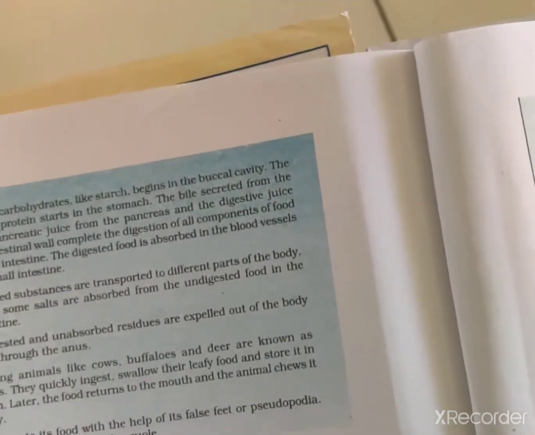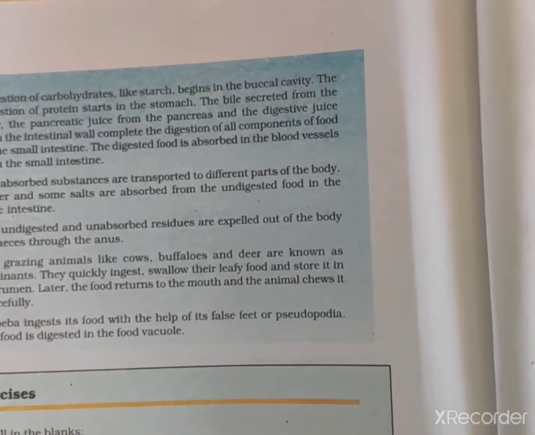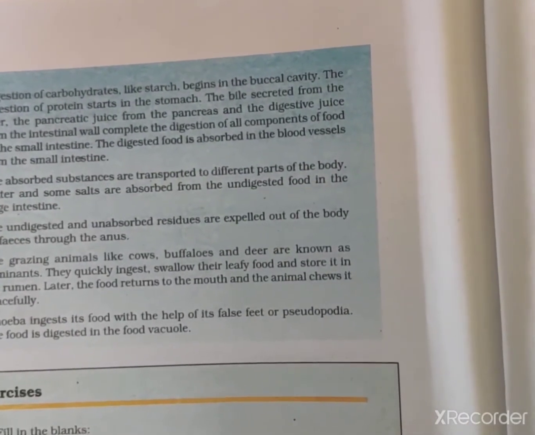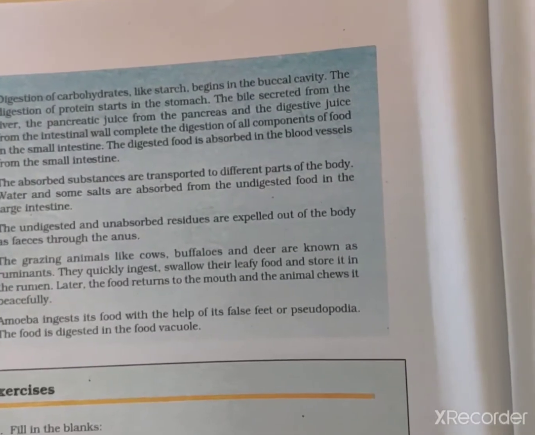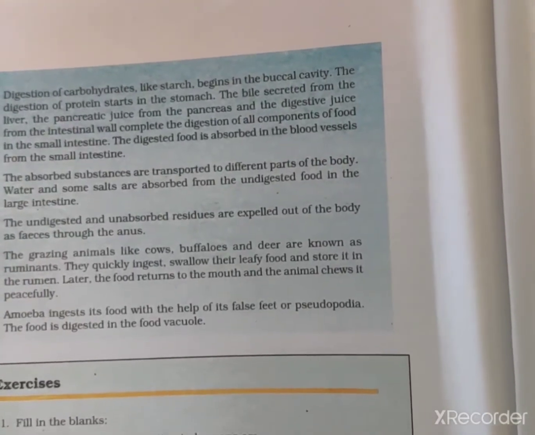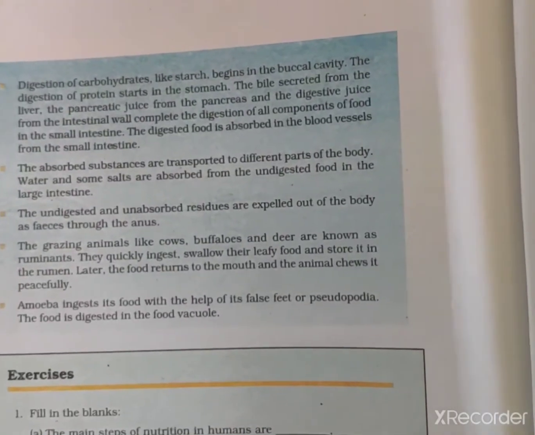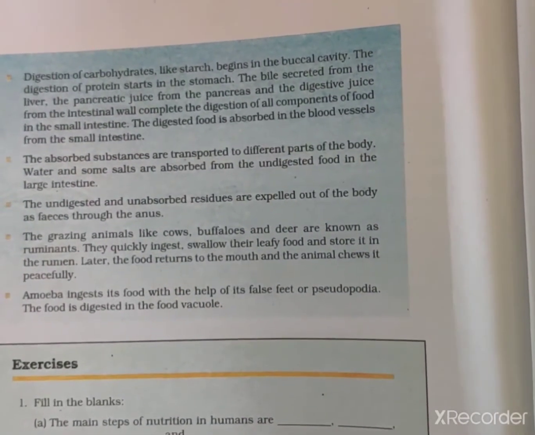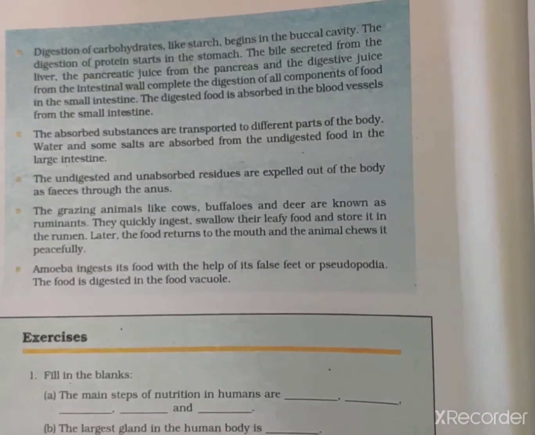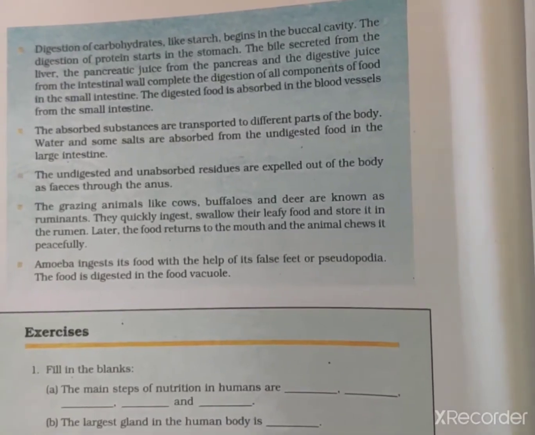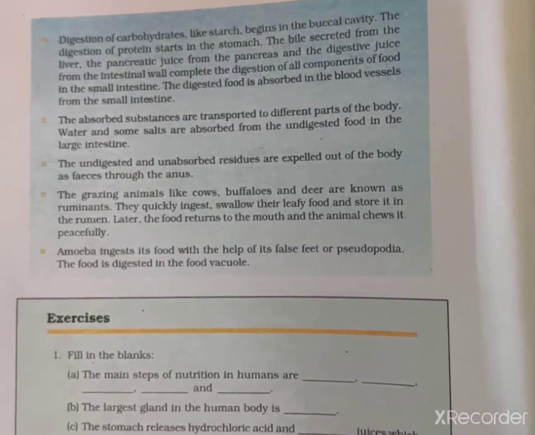Digestion of carbohydrates like starch begins in the buccal cavity, and the digestion of protein by pepsin starts in the stomach. The bile secreted from the liver, the pancreatic juice from the pancreas and the digestive juice from the intestinal wall complete the digestion of all components of food in the small intestine. The absorbed substances are transported to different parts of the body, and water and some salts are absorbed from the undigested food by the large intestine.